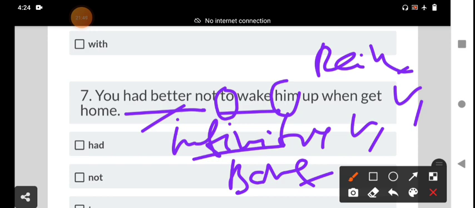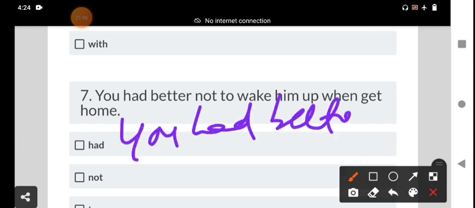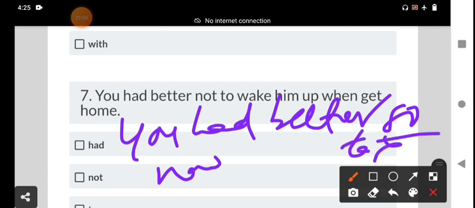We had better go now. For example, I will write one example. You had better go now, before the traffic gets too bad. "You had better to go": to go is a wrong construction. You had better go now. That is the right answer. It indicates the present and future, to talk about actions we think people should do or which are desirable in a specific situation.